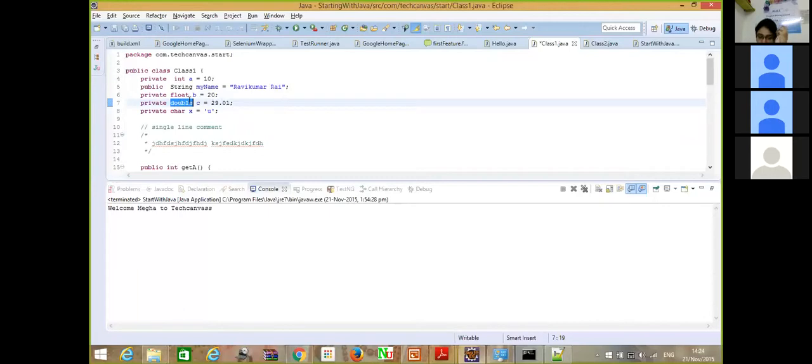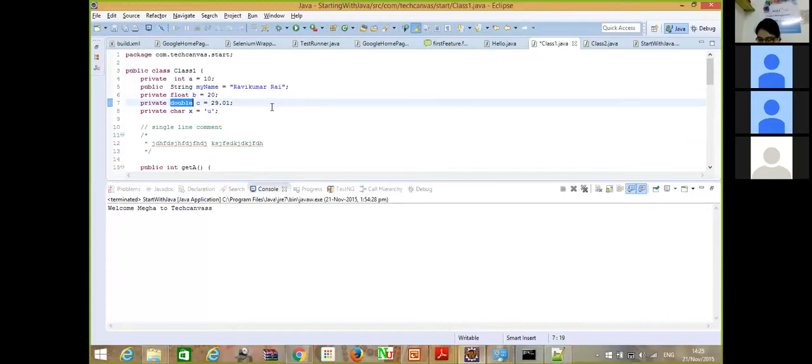The only problem is this will hold more memory, and this will hold less memory. So if you have a smaller number which has to be accessed in a class and worked upon, we go for the shorter version so that we can save memory. Otherwise, we can go for double anytime as per our convenience.